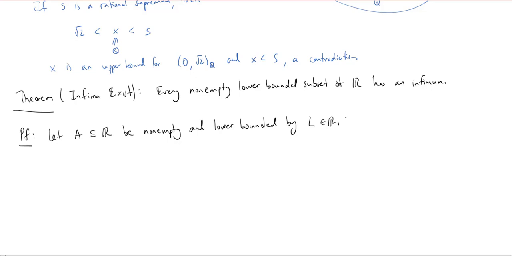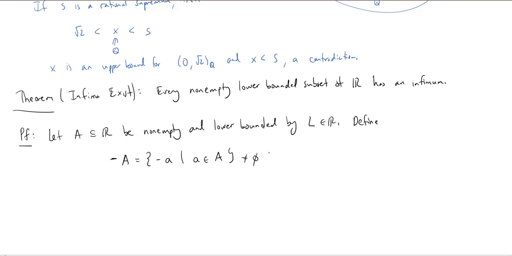Okay, so I want to define a new set, which is going to be upper bounded. And I'm going to call this set negative A. Okay, and the elements of this set are just the negations of every element in A. So I take every element of A, and I just put a negative sign in front of it. Okay, and this gives me a set which I'll call negative A. Okay, this set is obviously non-empty because A was non-empty. Okay, so this is a non-empty subset of the real numbers.